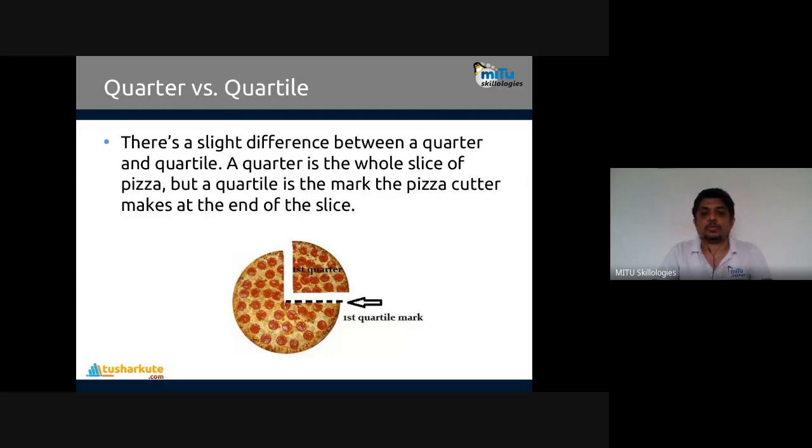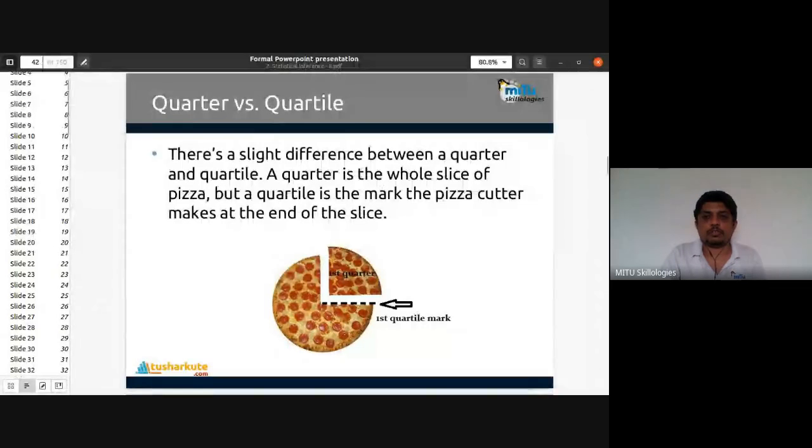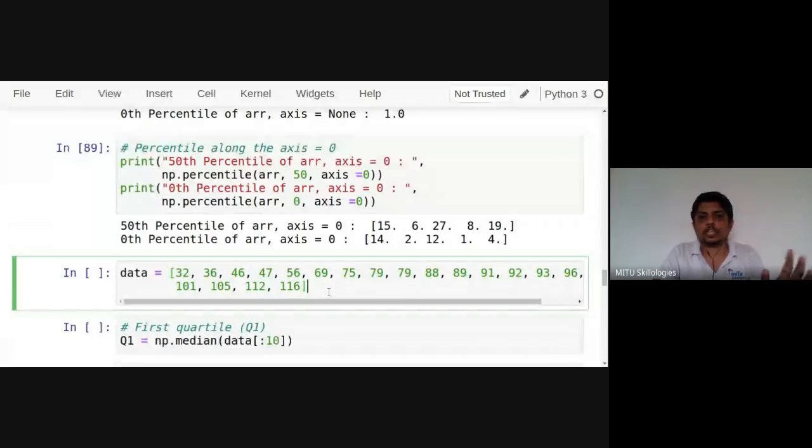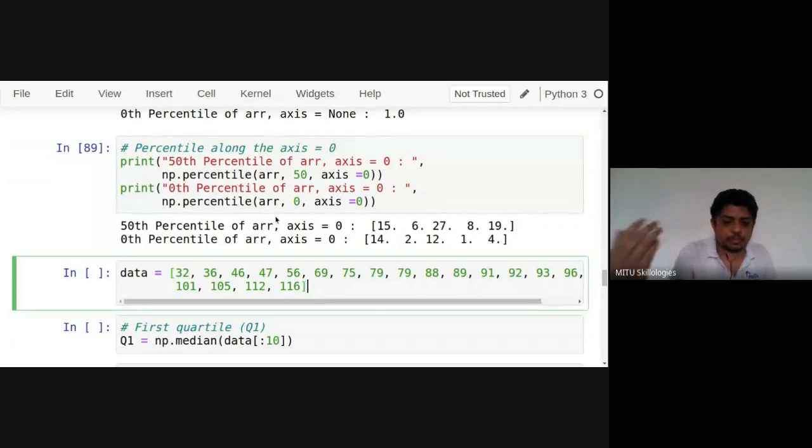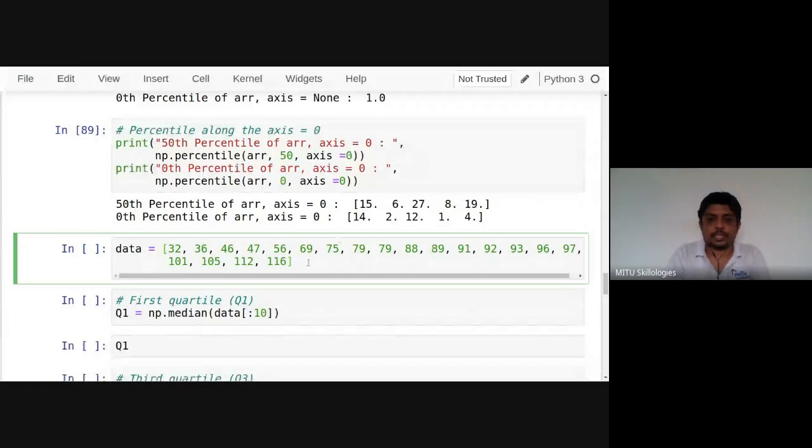Let's see how to do this. We'll use the same examples I mentioned here and calculate accordingly. We'll check it from scratch first, and then we'll check the inbuilt functions present to perform similar operations to find the quartile of the values. From scratch means directly from Python's core programming, then we can calculate it.